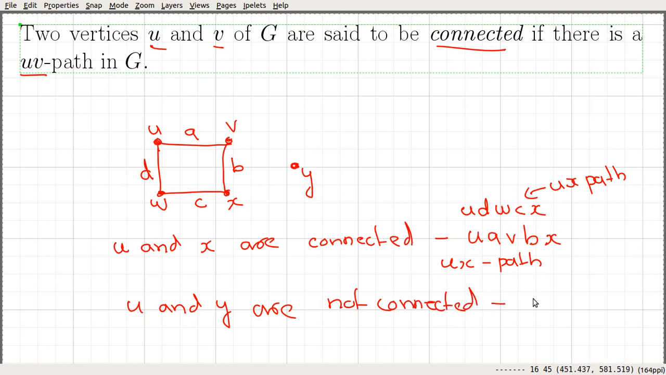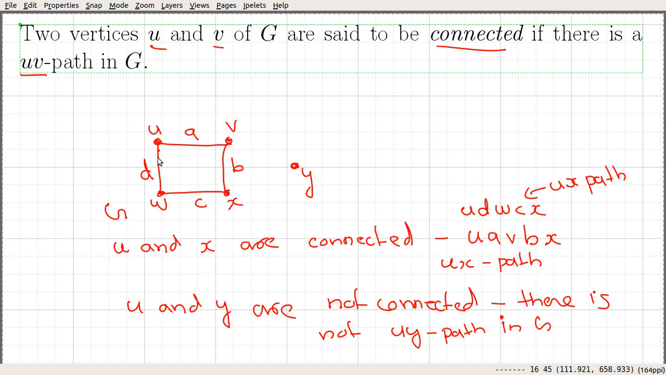The reason is that there is no UY path in graph G, if this is a G. So that is another important definition. Anyway, we will revisit this definition in the future. So two vertices U and V are said to be connected if there exists a UV path in G.